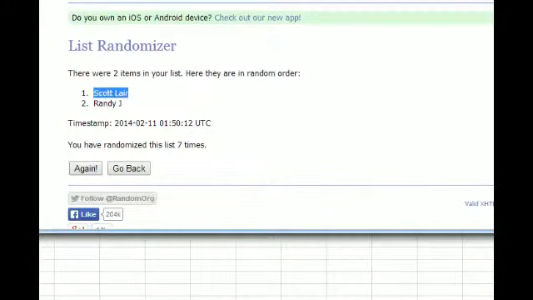Scott L. You got it, man. Scott L. is the guy eating cake on this one. Randy, unfortunately, you are the guy doing the dishes. Apologize. That stinks.